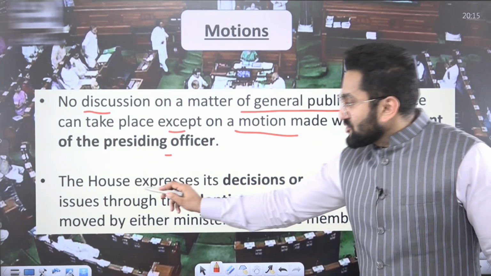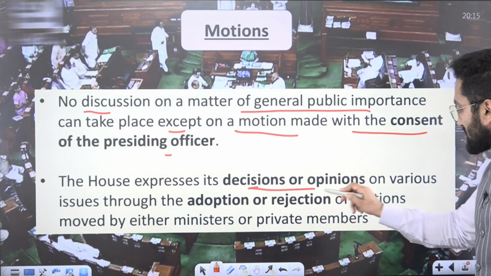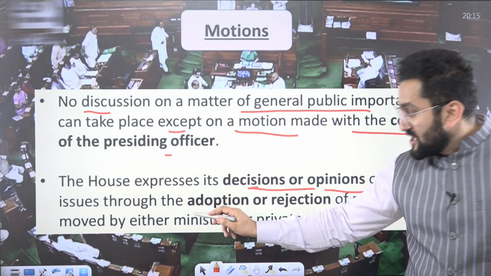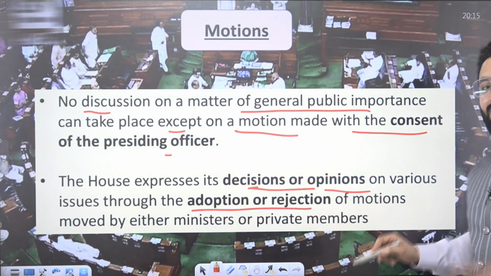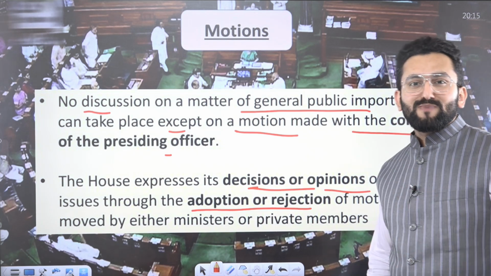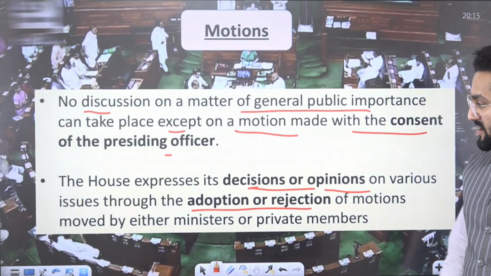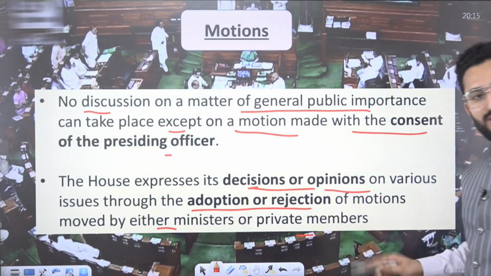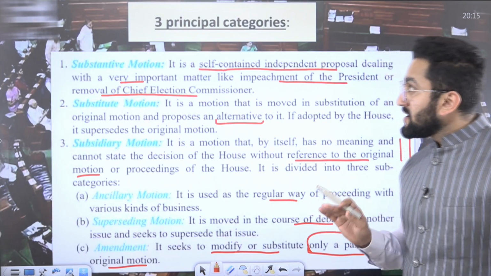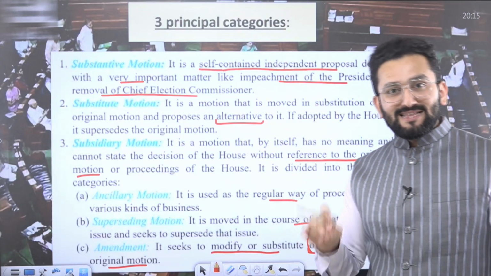So the house expresses its decisions and opinions on various issues through the adoption or rejection of a motion. This is exactly what I have explained to you. I think it is clear now. Please remember, it can be moved either by a minister or a private member. Now, there are three principal categories of motion.